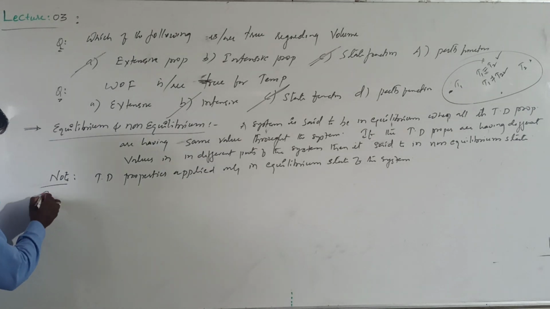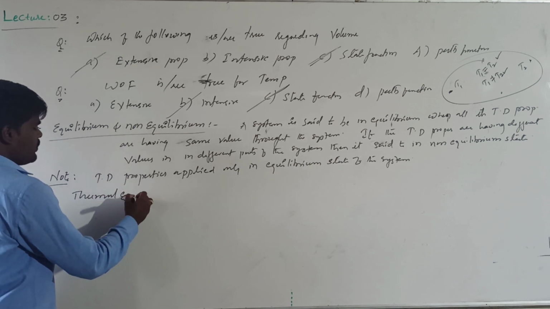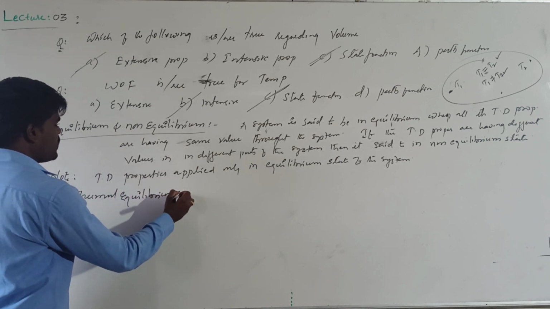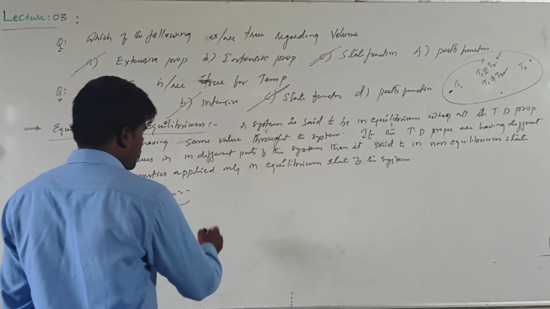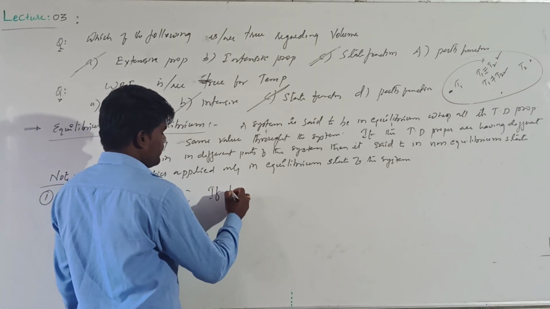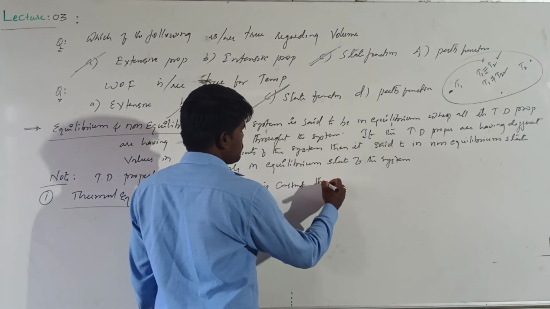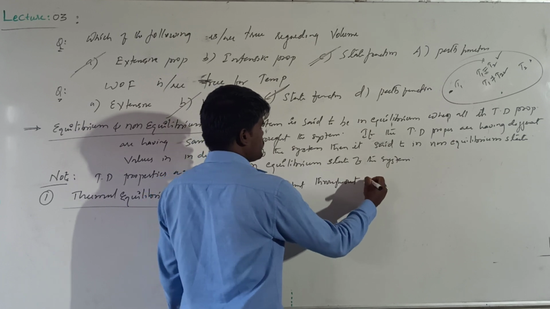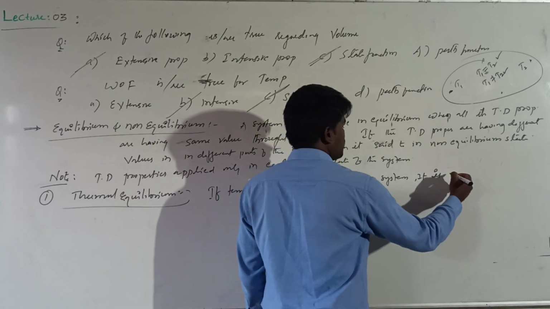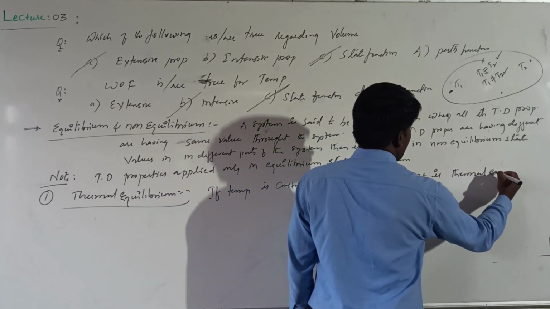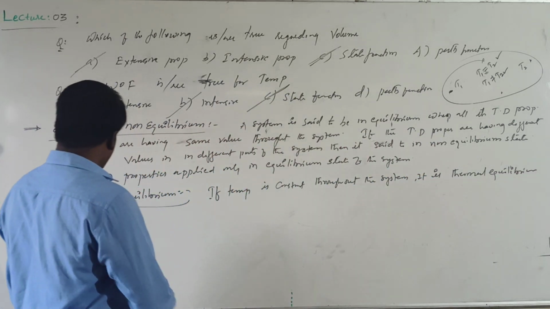There are different types of equilibrium, such as thermal equilibrium. Let us see what is meant by thermal equilibrium. If the temperature is constant throughout the system, then we say it is in thermal equilibrium. The term thermal stands for temperature.